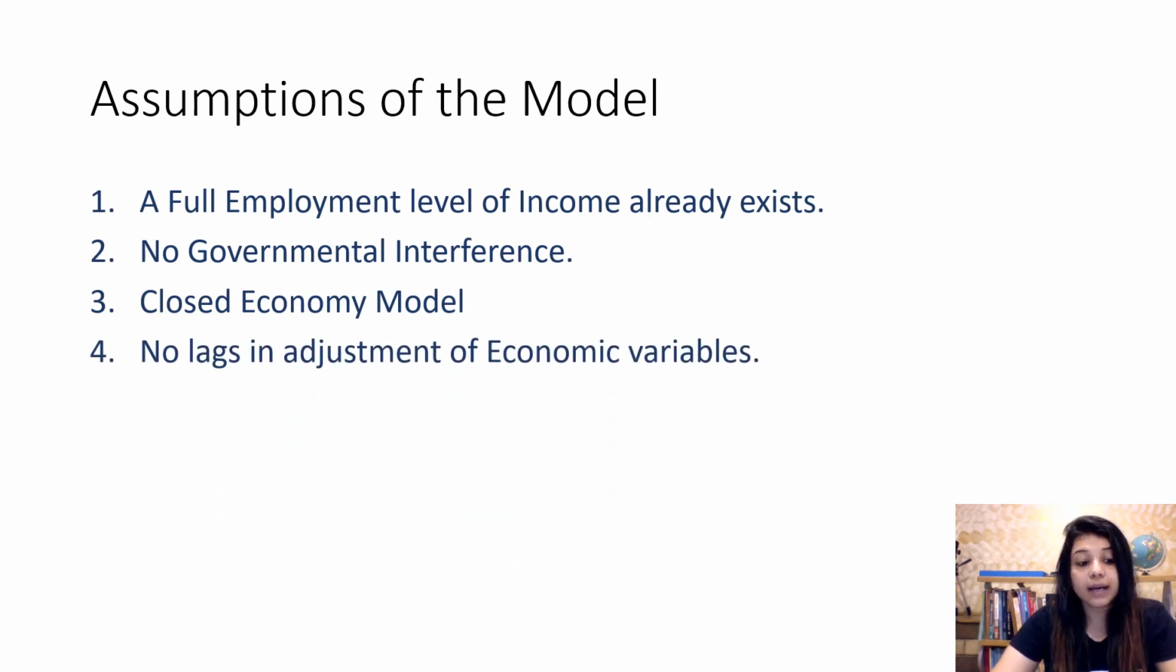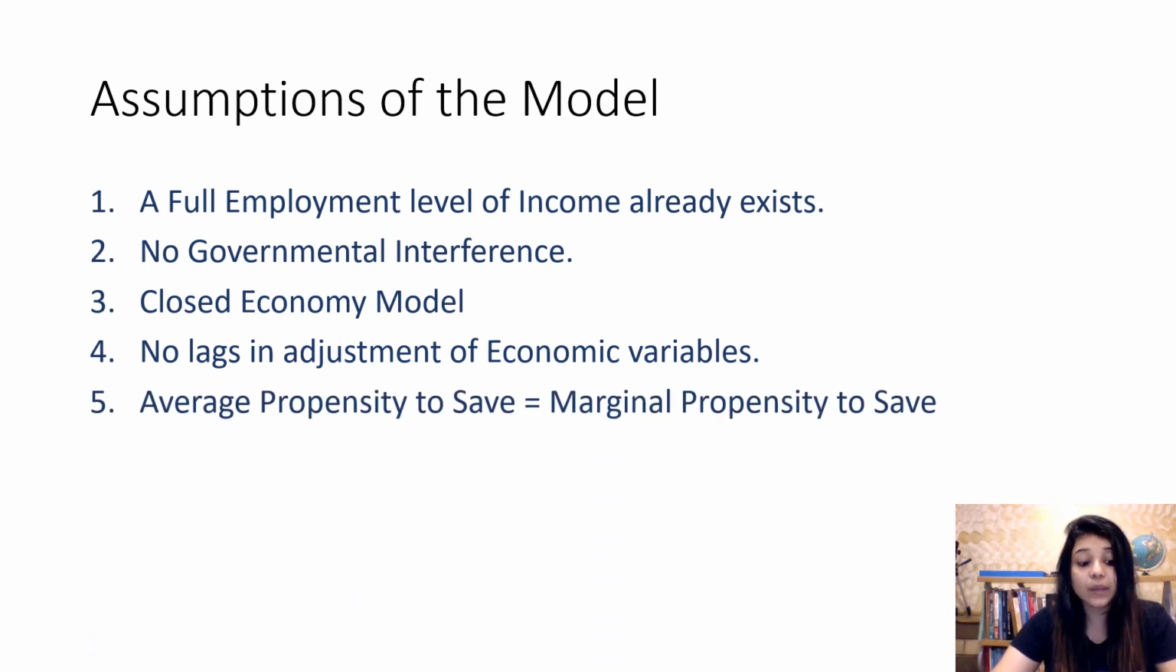There are no lags in adjustments of economic variables. Variables like savings, investment, income, expenditure, they all adjust themselves in the same time period. For example, any change in saving brings about a corresponding change in investment in the same period. Then we have average propensity to save equal to marginal propensity to save.